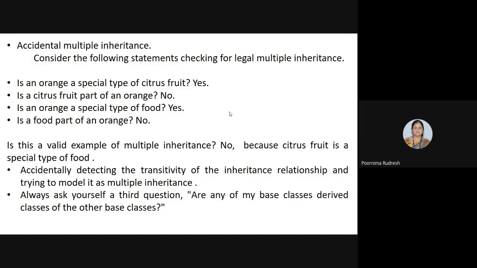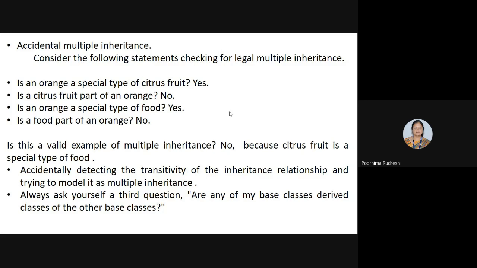Here the designers are accidentally detecting the transitivity of the inheritance relationship and trying to model it as multiple inheritance. So this is the designer's problem.